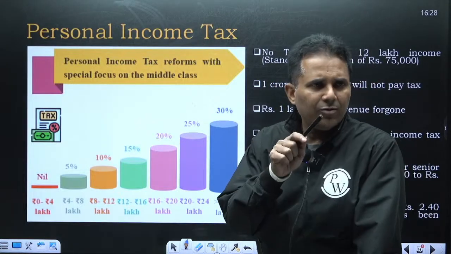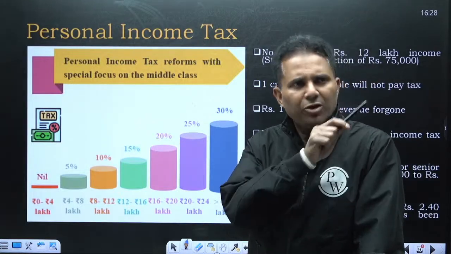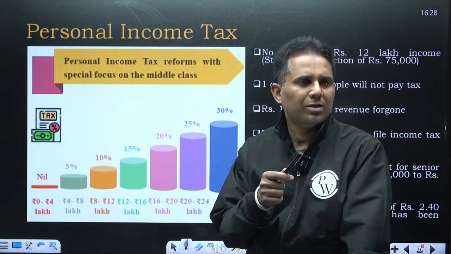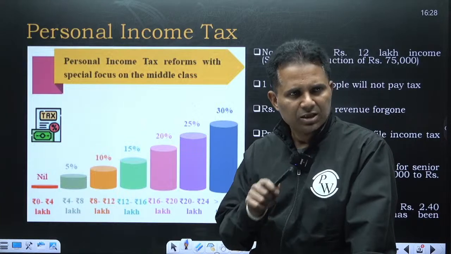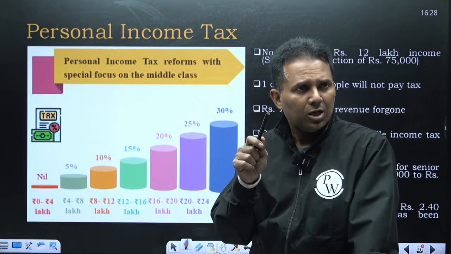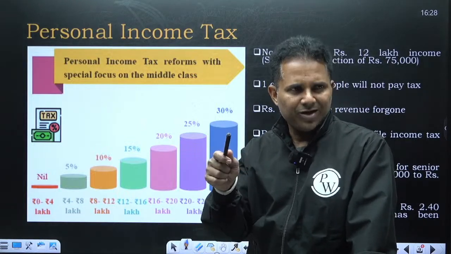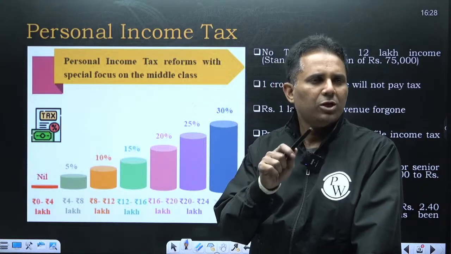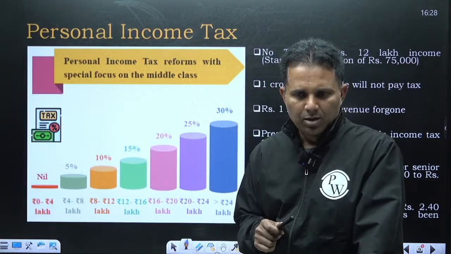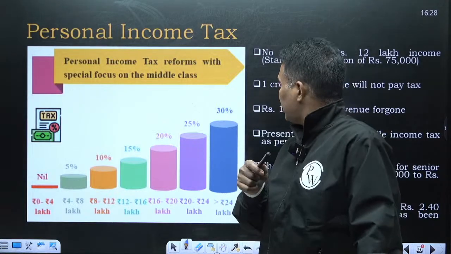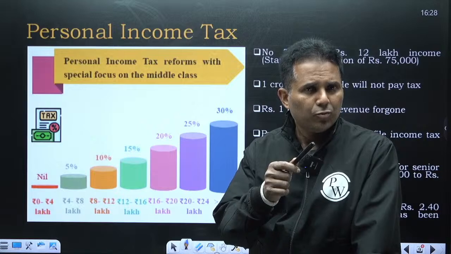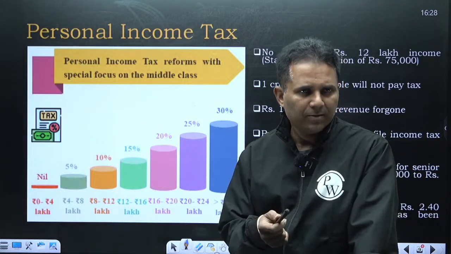In the new income tax regime, if anyone is getting 12 lakh annual income, so 1 lakh per month, then they don't need to pay a single rupee of tax. Let me just repeat: if anyone is getting rupees 1 lakh per month, meaning 12 lakh a year, they don't need to pay any tax. On top of it, there is a term called standard deduction, which is also rupees 75,000 in a year.